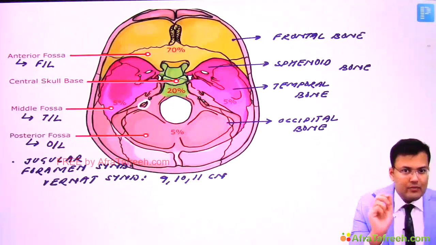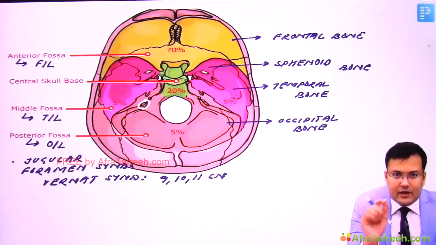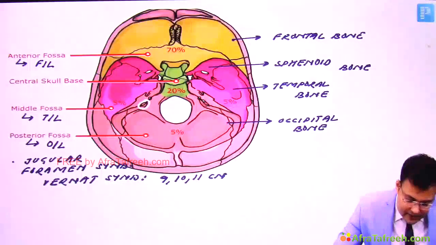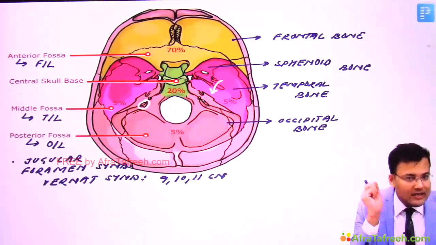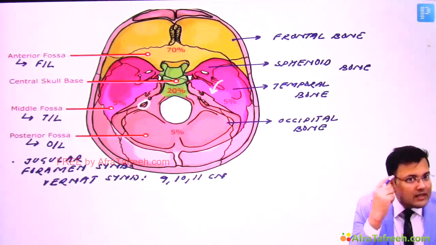Okay. Second problem. Generally in middle cranial fossa fracture, there is fracture of the petrous part of the temporal bone, right? So whenever there is fracture of this petrous part of the temporal bone, there is dural laceration. Because of this dural laceration, there is CSF leak.